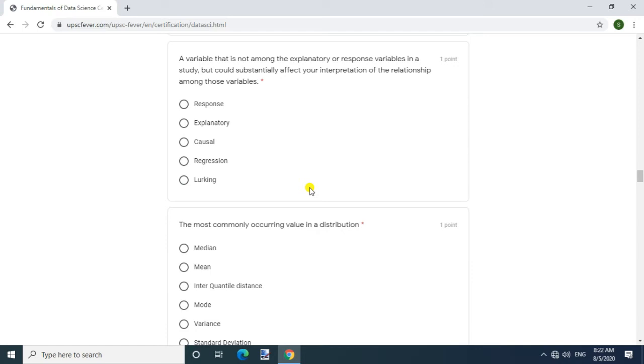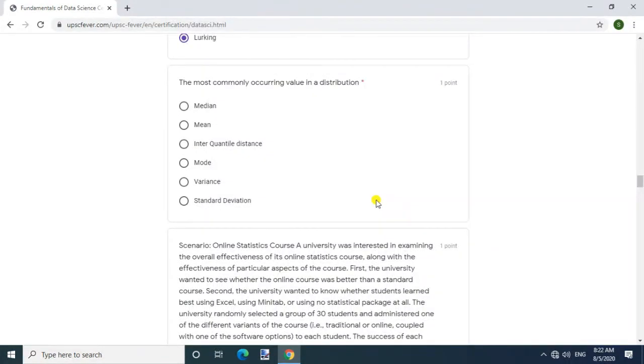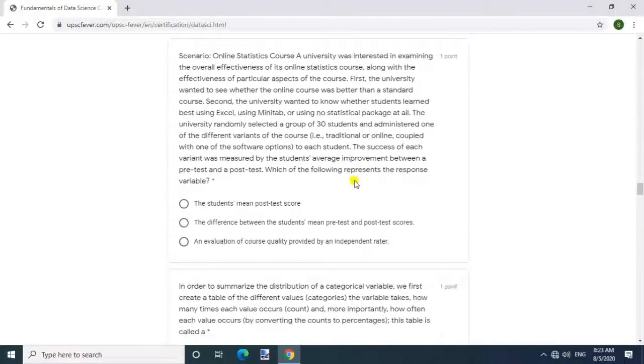Question: a variable that is not among the explanatory or response variables in a study, but could substantially affect your interpretation of the relationship among those variables. Answer: lurking. Question: the most commonly occurring value in a distribution. Answer: mode.